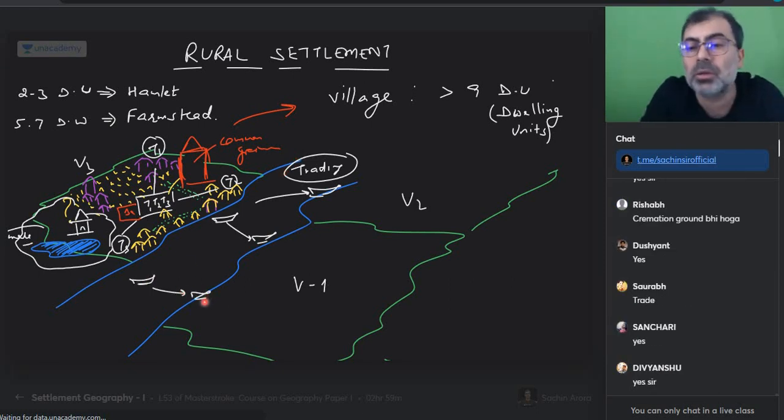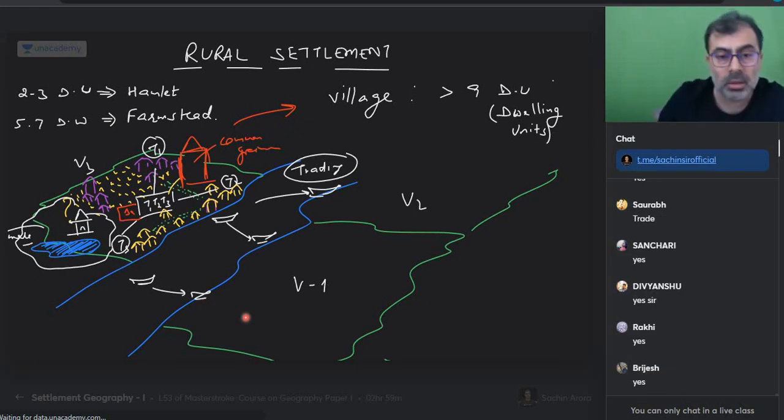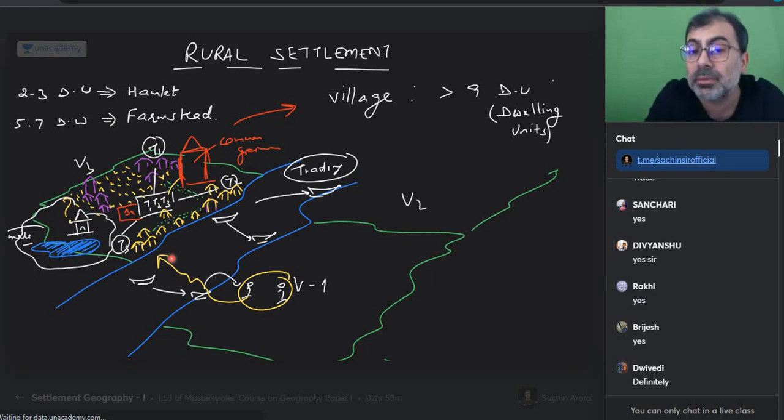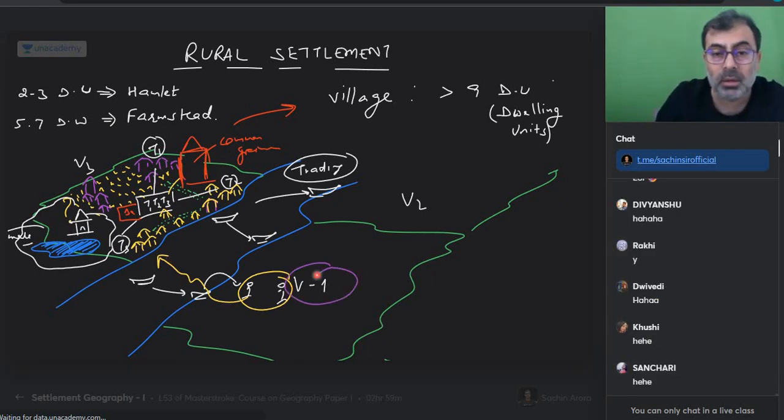Will ideas be exchanged or not? Ideas will also be exchanged over there. True? So this fellow, the trader, comes here. He likes a girl from village 1. He marries her. They are not happy. He takes her on the boat and takes her back to that village. Fight between the villages. हमारी लड़की को चुरा कर ले गया. This is how Hindi movies are created. True? Enemy village. Village 1 versus village 3.